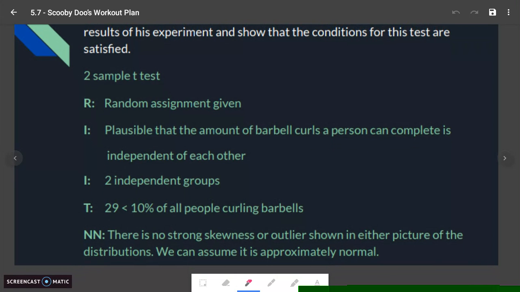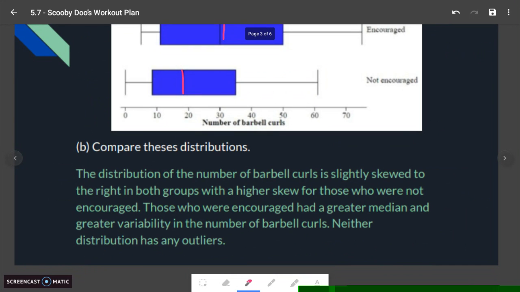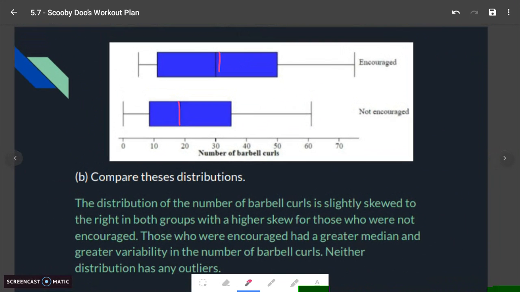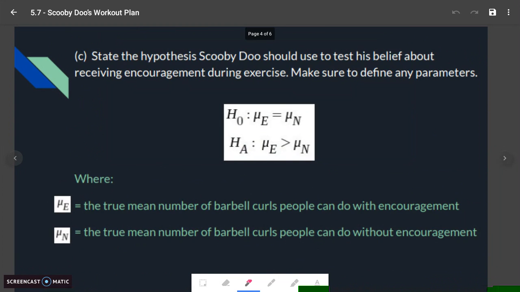So then we can look at the picture, which in our case is nice for us because we're given the picture. We have the 2. Remember, in this case, because it's 2 samples, we would need 2 pictures. But my guess is that you would be provided a picture, because they're not going to make you calculate anything for this particular exam. So now this is when we kind of fudge based off the picture and just get what we want. We said it was a slight skew to the right in this part, but it could be roughly symmetric. And that's what we're going to go with when we describe it.